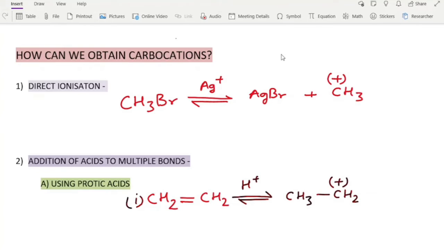Here we have taken methyl bromide, to which we add some cations like Ag plus, Zn2 plus, Hg2 plus, which readily accept this halide, and we get our carbocation. Here our Ag plus has accepted Br to form AgBr, that is silver bromide, and we get this methyl carbocation.